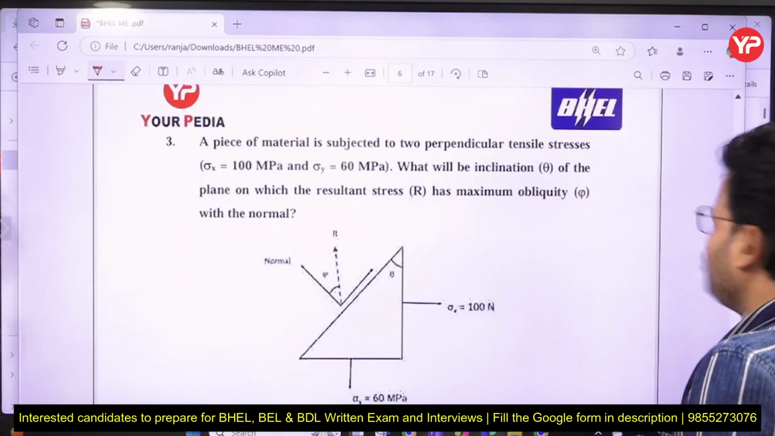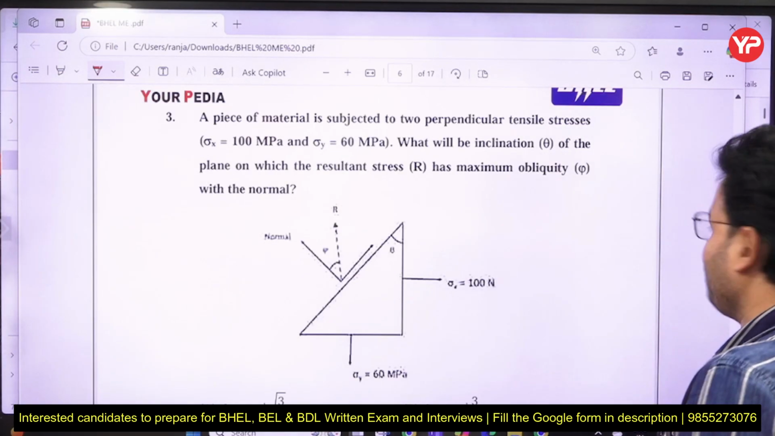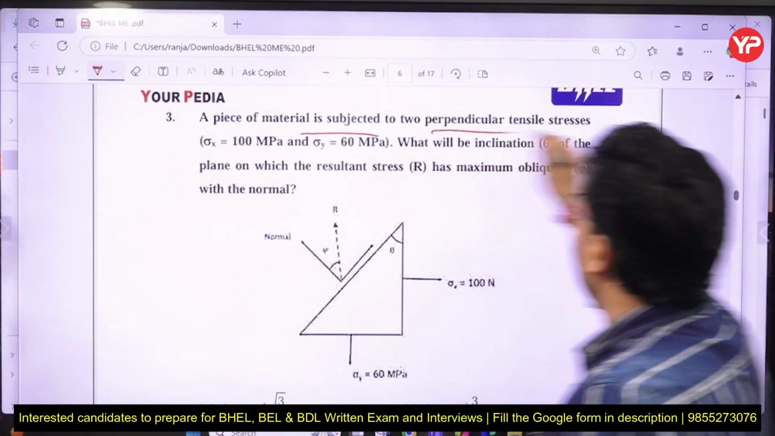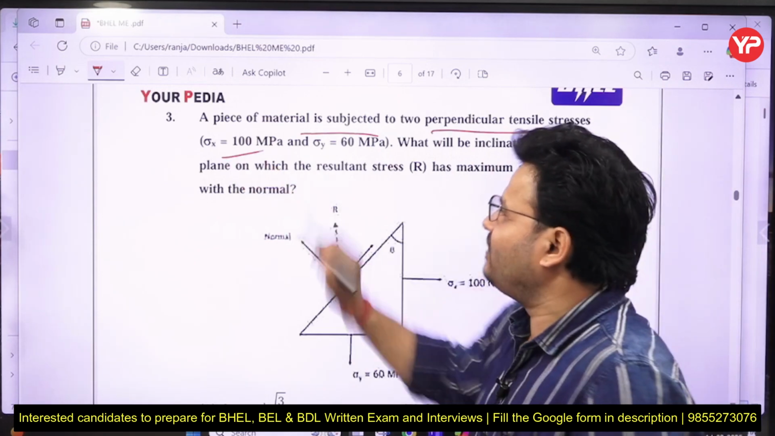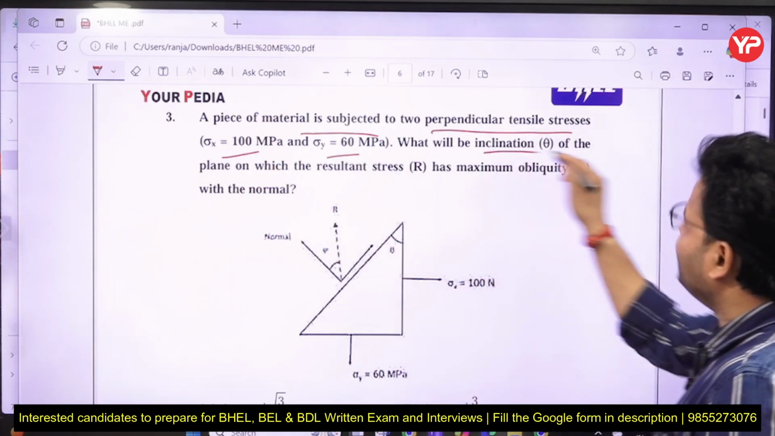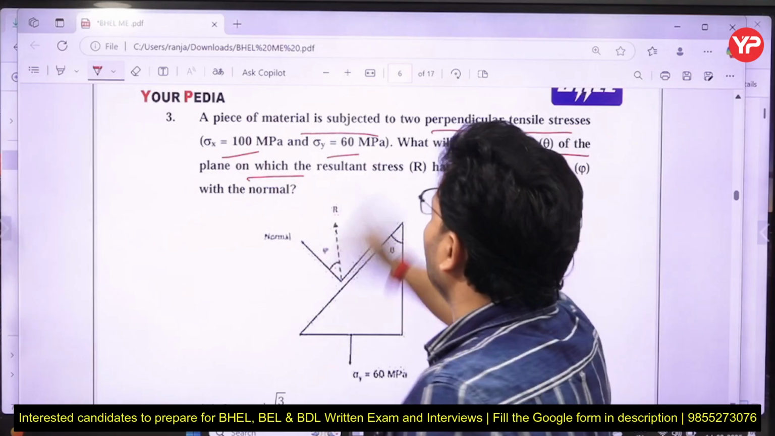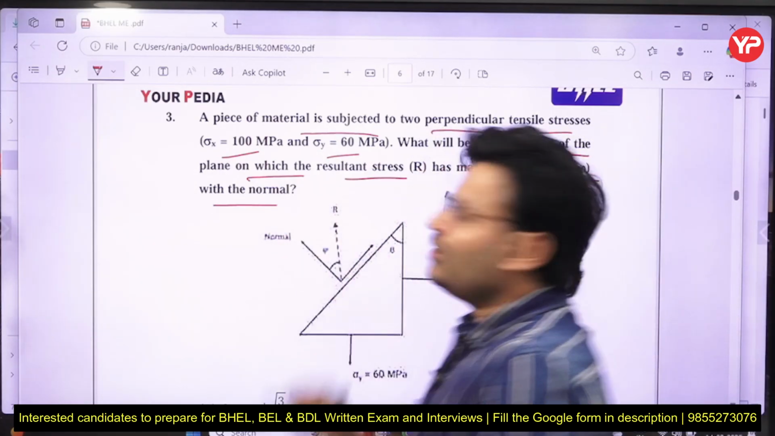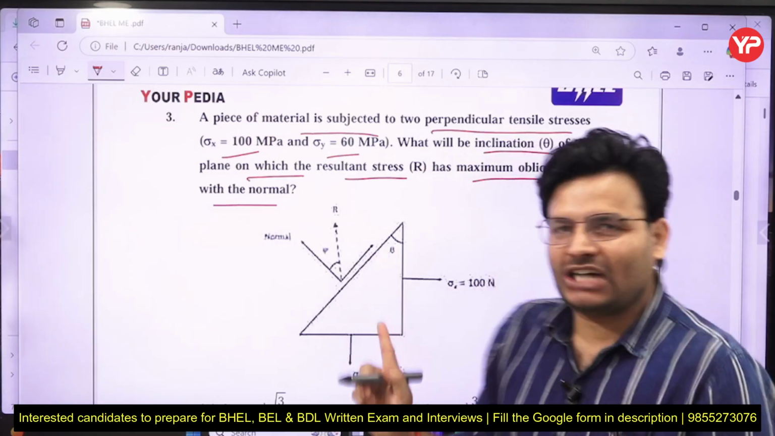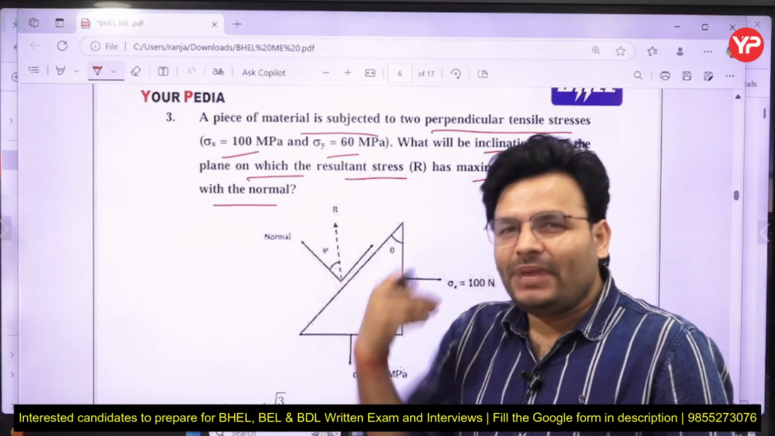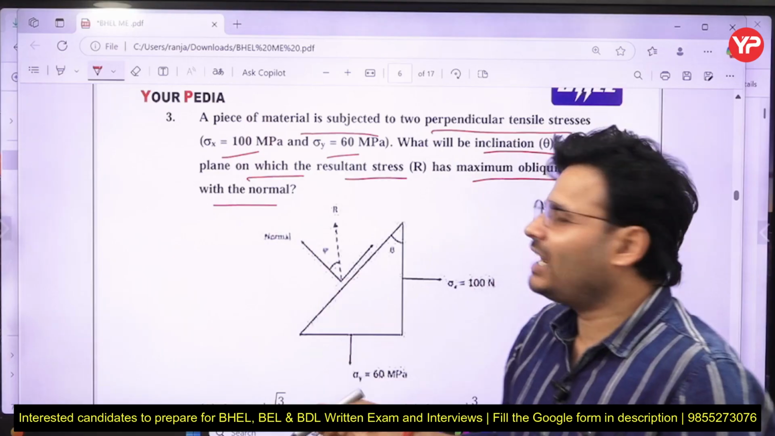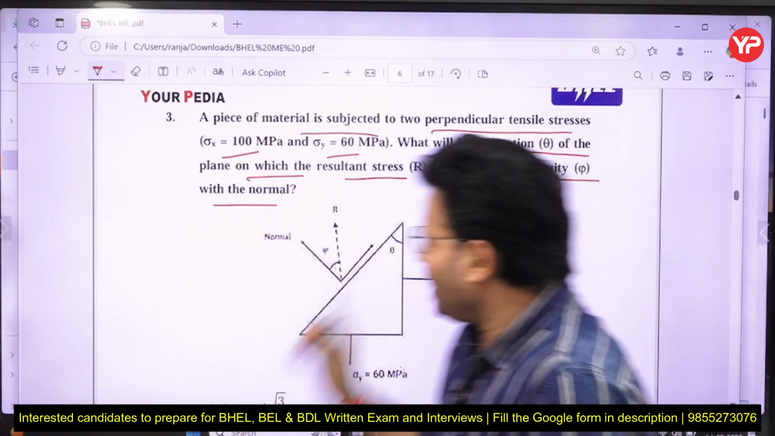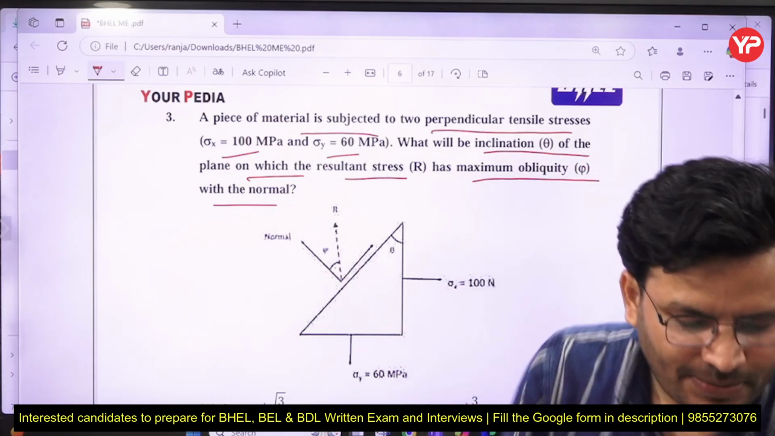That is another question, and it is also a good question, my dear friends. The question is: a piece of material is subjected to two perpendicular tensile stresses, sigma x and sigma y. What will be the inclination theta of the plane on which the resultant stress has maximum obliquity with the normal? So my dear friends, that question has obviously been asked from complex stress. If you want to be more precise, in complex stress and strain you have gone through the Mohr circle also. So the question has been taken from that particular section.